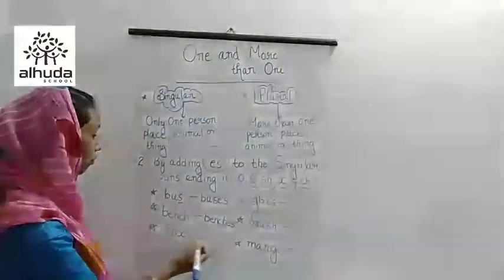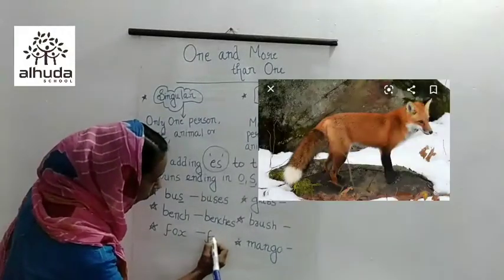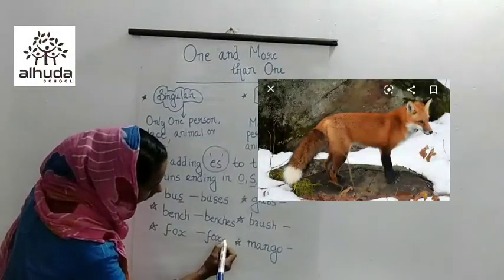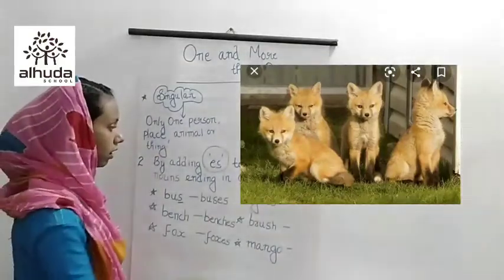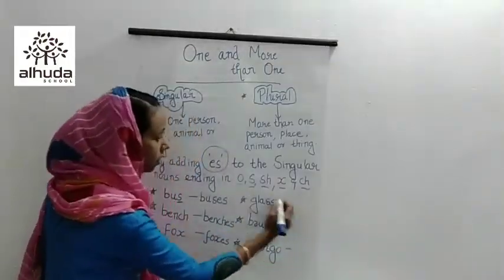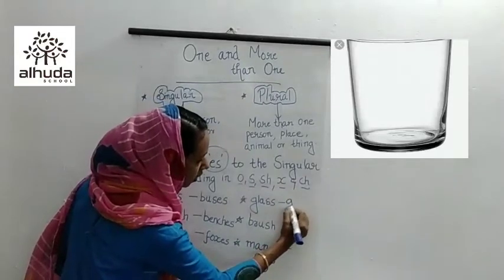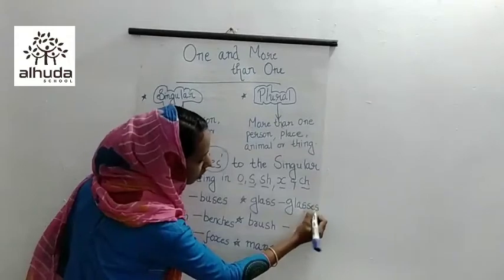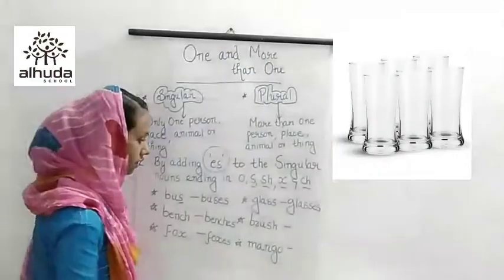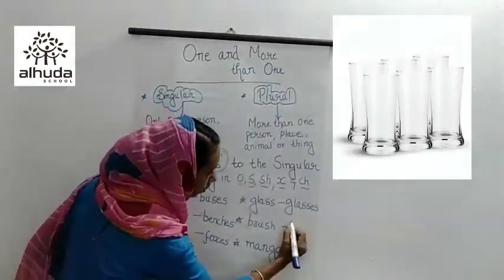In the same way, fox. So, what do we have to add? Yes, es, foxes. We got foxes here. Next is glass. Double S. Glass also, what do we have to add? Yes, we have to add es. Next is brush.